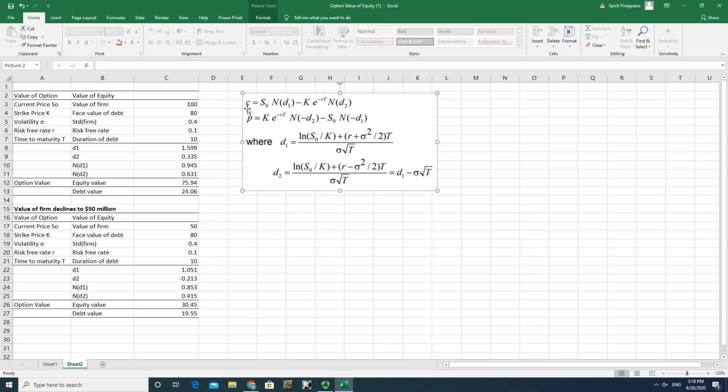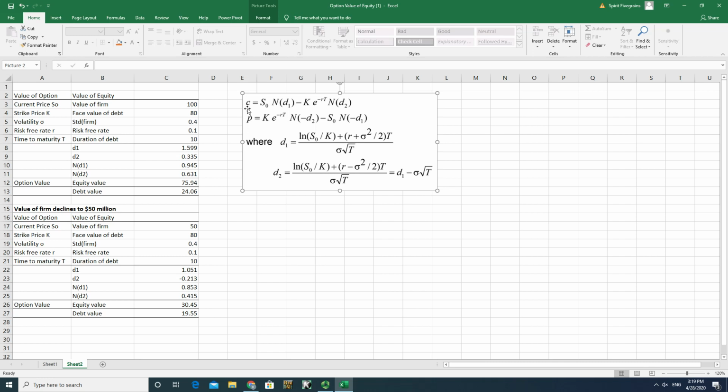Both the stock price and the present value of the strike price carry two probability terms, N(d1) and N(d2). And actually N(d1) is also called delta in the option pricing literature. It also indicates the probability that the option may be in the money in the future. That's N(d1). And d1 follows a pretty complicated equation, but here you see there are factors determining the values of d1 and d2. The first one is the stock price S0.